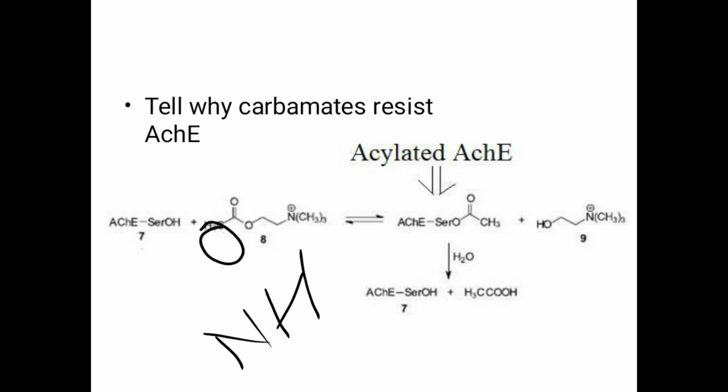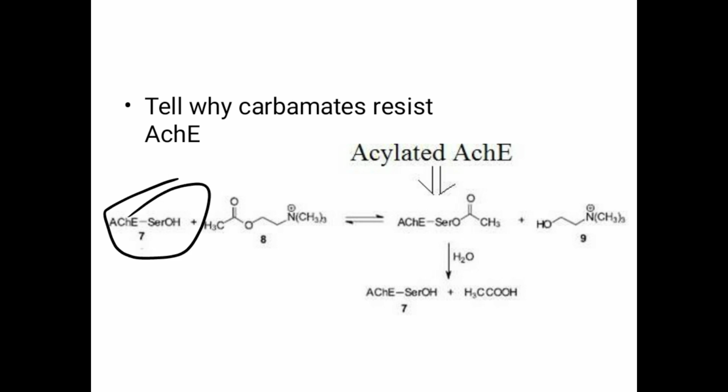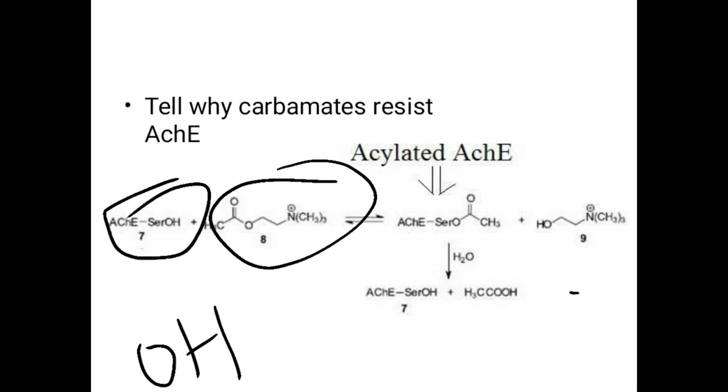they are more resistant. In the case of the enzyme acetylcholinesterase, which breaks down the ester, how does it break down the ester? Acetylcholinesterase has an amino acid called serine, and this serine has a hydroxy group. When this serine with its hydroxy group comes in contact with a drug having an ester group, a reaction takes place and the bond breaks from this side and this part binds to this side.